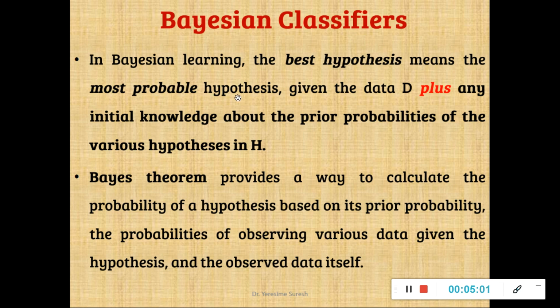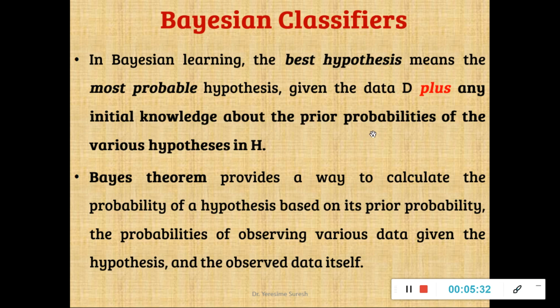So your Bayesian classifier will select the best hypothesis, and the best hypothesis is defined as the most probable hypothesis. Mathematically, the most probable hypothesis is one having a higher probability value, or likelihood, of becoming your target function. Apart from that, given the data set D, your training data set, plus any initial knowledge about the prior probabilities of the various hypotheses in H. So what is this initial knowledge about the prior probabilities?